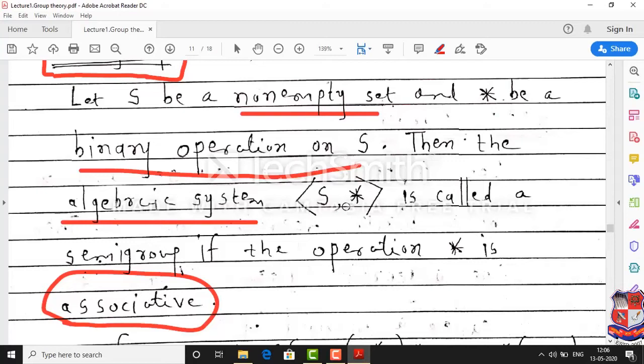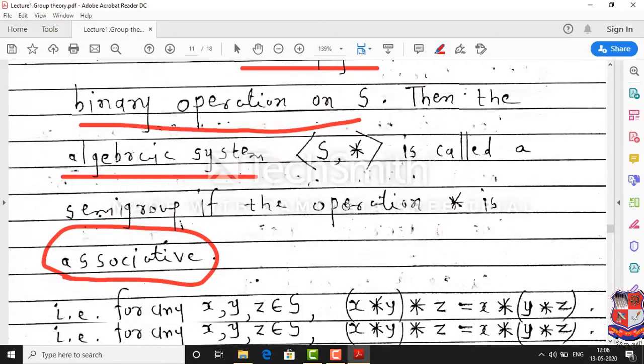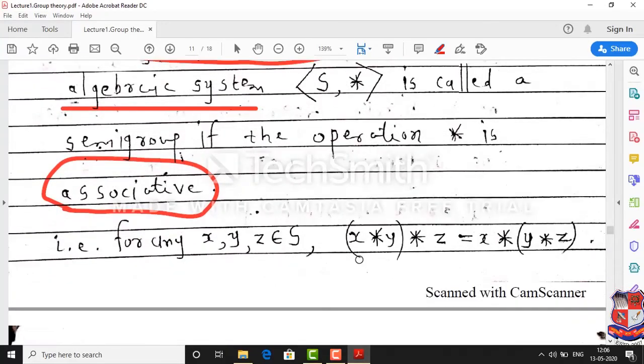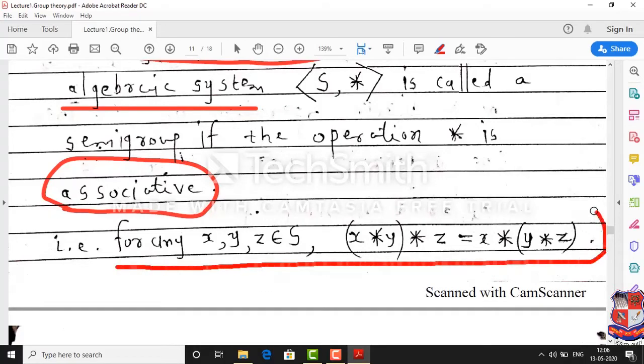If you are given one non-empty set and one binary operation on that set, then to show that the given set is a semigroup, it is enough to show that the binary operation is associative. And we know how to prove the associative property. If you can show this for any x, y, z in S, then the operation is associative.